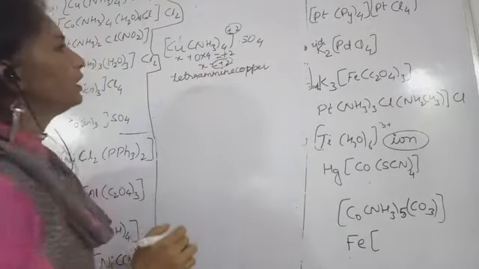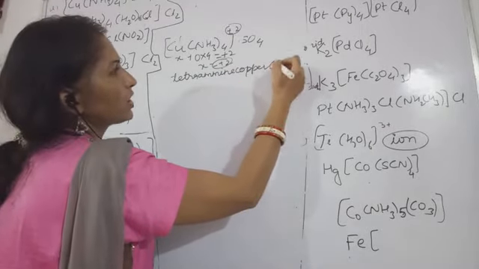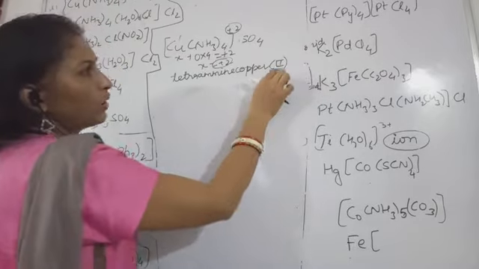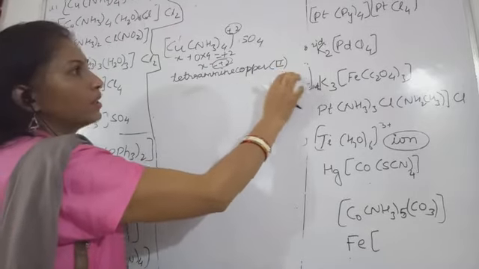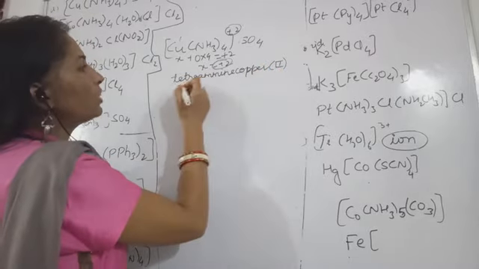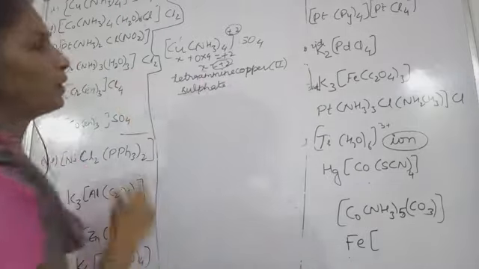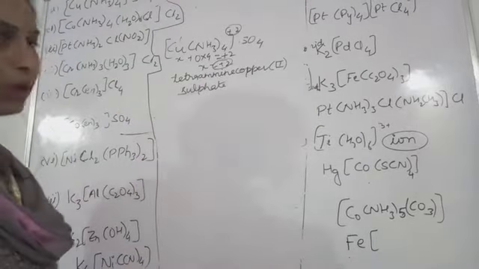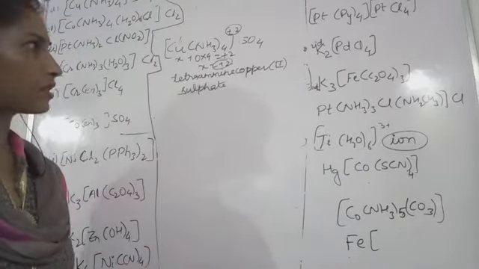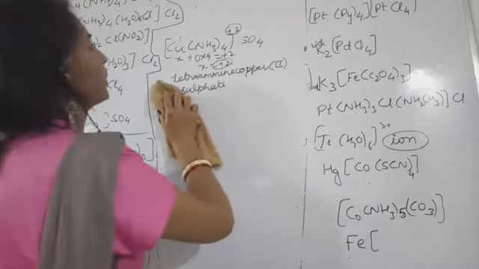Copper, which oxidation state will you mention here? 2, and that also in Roman numerals. Copper(II) sulfate. This will be the name of this compound. Hope you understood. Note this down. If yes, then okay. Next. Written? Okay.